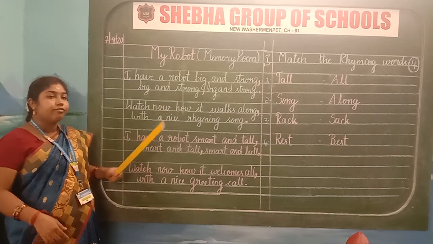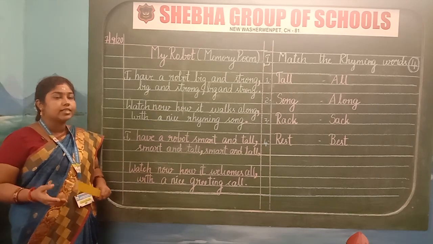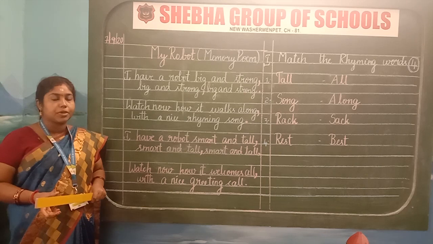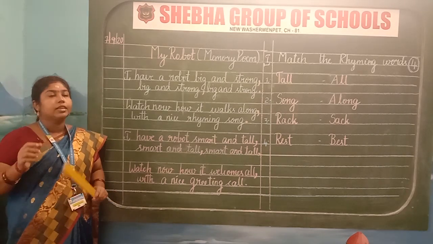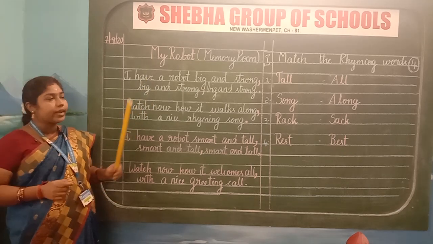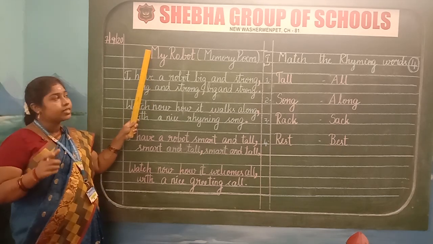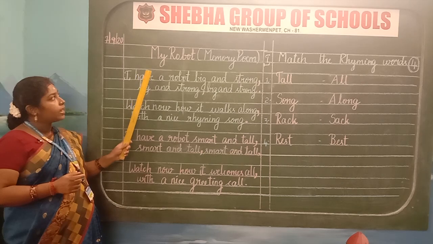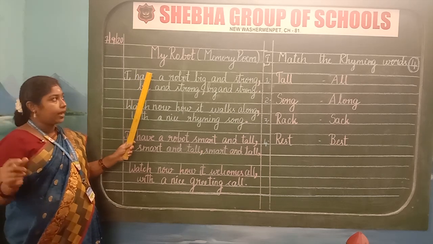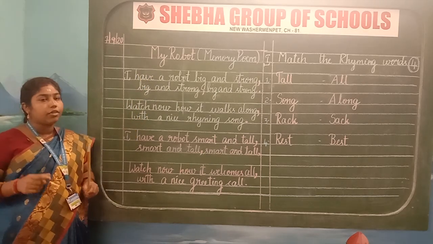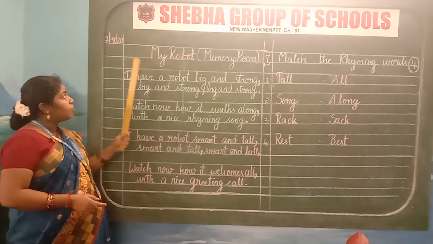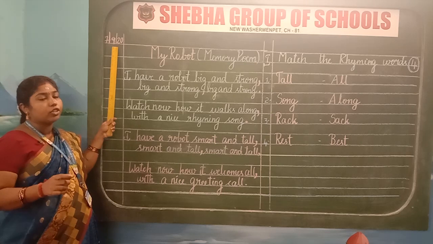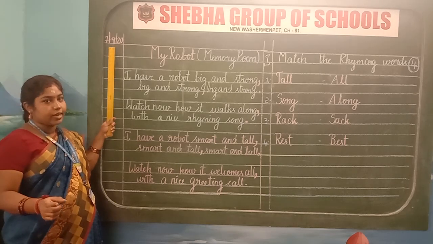Children, as we have taught you in early classes how to draw lines in your classwork, take a fresh page, sharpen your pencil, take your scale and draw two lines. First line in the margin side, leave the second line and draw in the third line. Whenever we are writing our classwork, we have to insert the date. So in the margin side, mention the date with your blue stick pen, children.